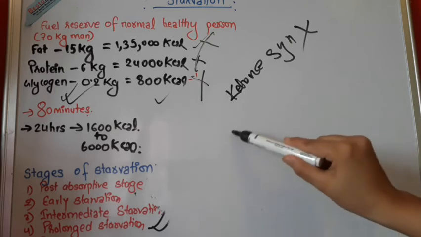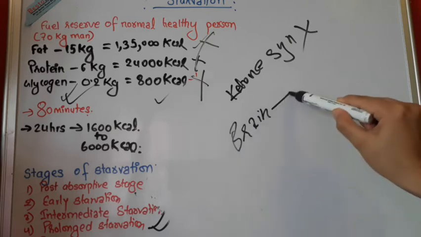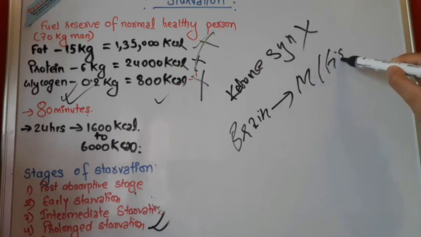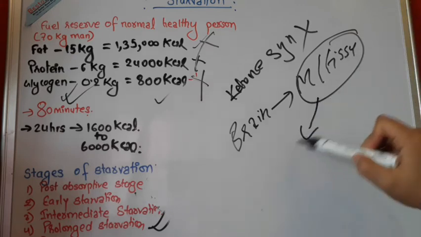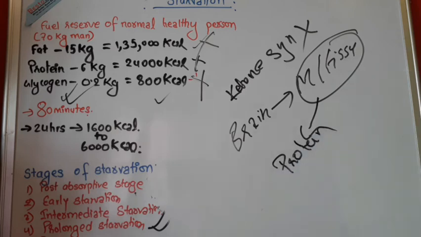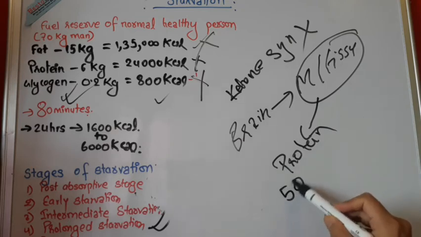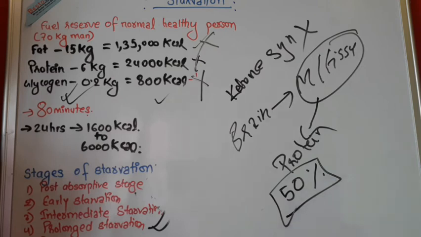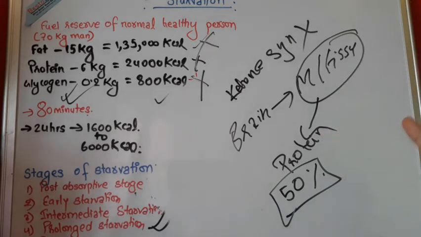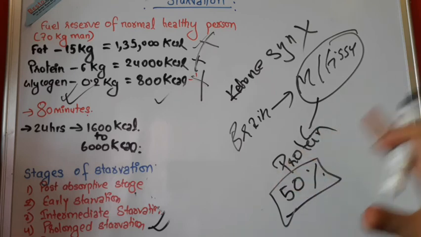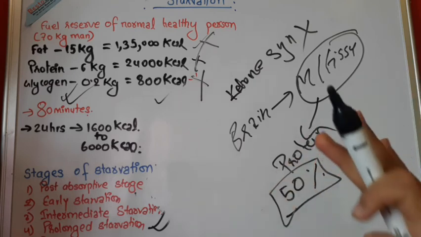After all these things, the brain now starts going to the muscles and tissues, and it causes the breakdown of the protein in them. But you know very well, these muscles and tissues are made up of proteins, and breakdown of more than 50% of protein means death. After that, the body will completely stop functioning. So to provide glucose for the brain, the breakdown of protein in the muscle and other tissue increases, and loss of about 50% of the body protein is not compatible with life.